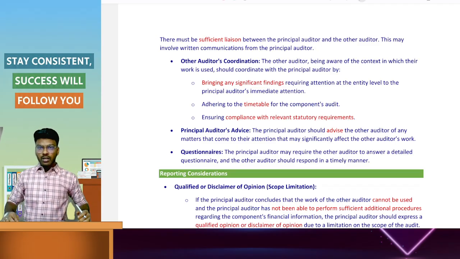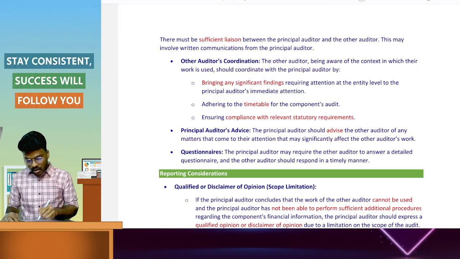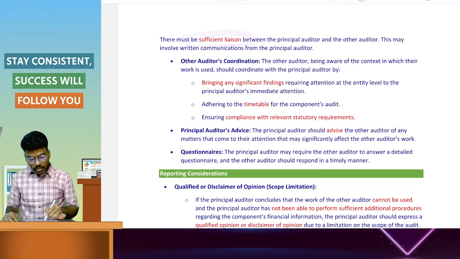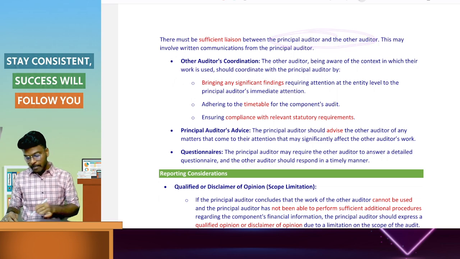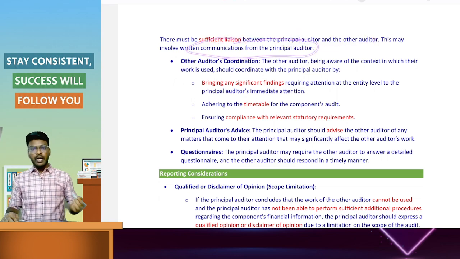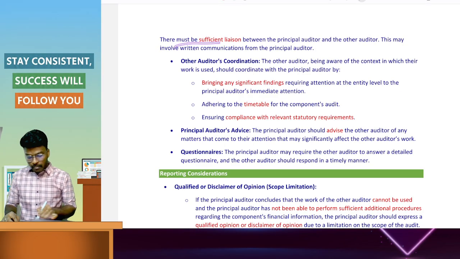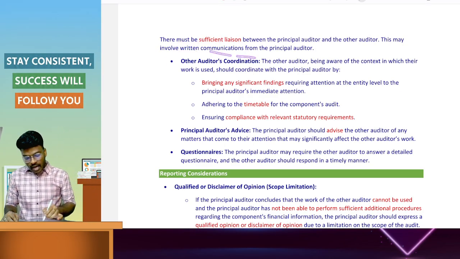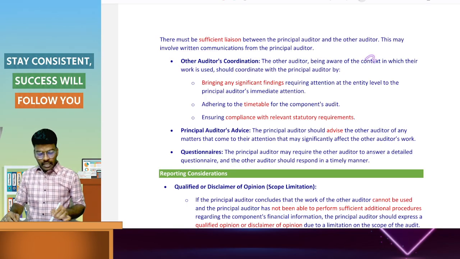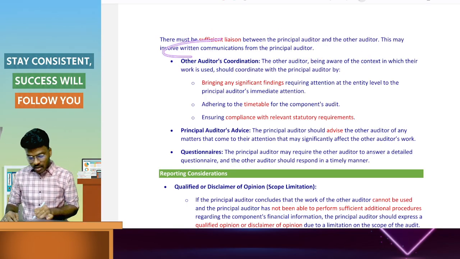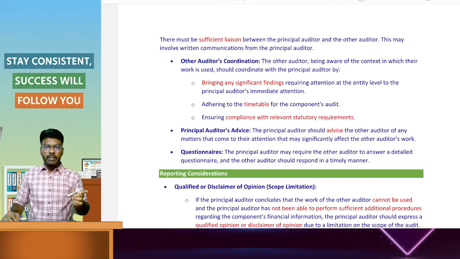Let's start. Coordination between principal auditor and other auditor. There must be a sufficient liaison between the principal auditor and other auditor. Meanwhile, a written communication from principal auditor should be communicated in writing to the other auditor. The other auditor's consideration: the other auditor considers the written communication by the principal auditor.